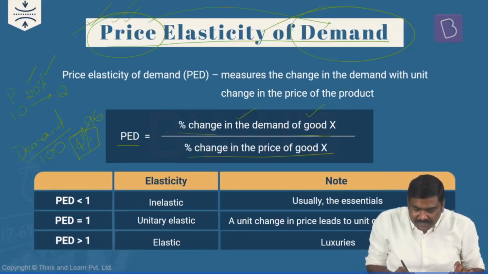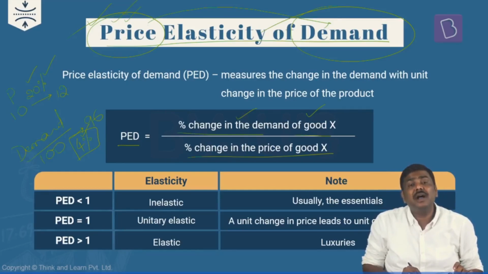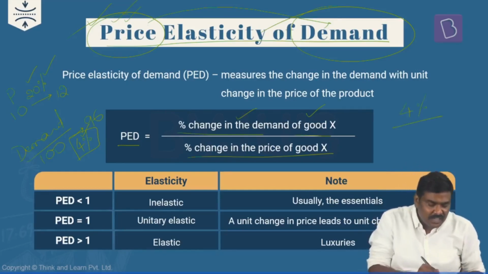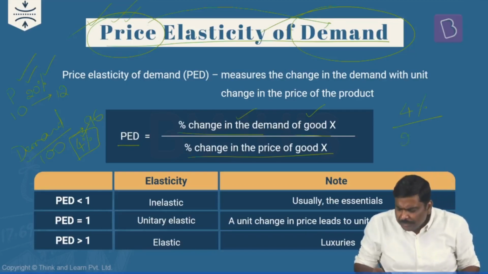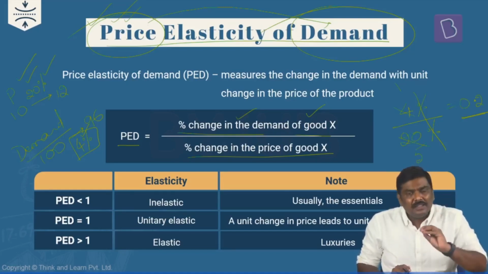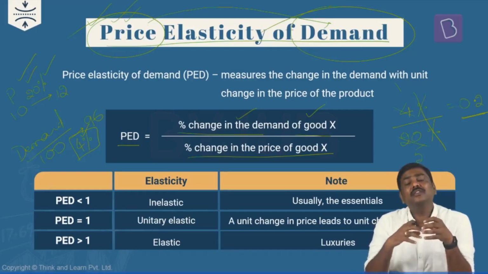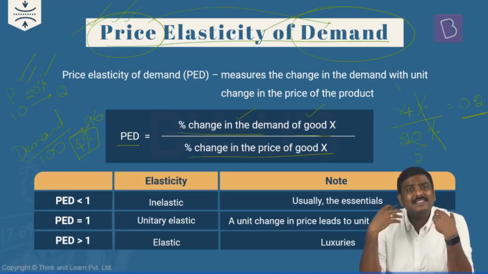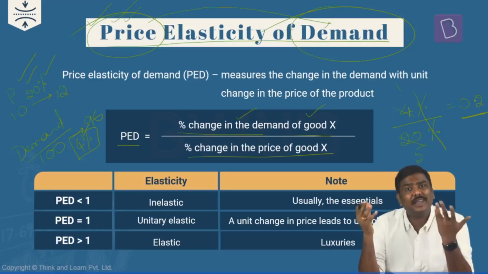Now, how much percentage variation has been found in case of demand? 4% variation. And how much percentage variation has been found in case of price of the commodity? 20% variation. So what is the outcome? 4 ones are 4, 4 fives are 20. The outcome is 0.2. And whenever you have an outcome like this, using this, you can find out whether the good is an essential good, whether the good is non-essential or a luxury product, etc.